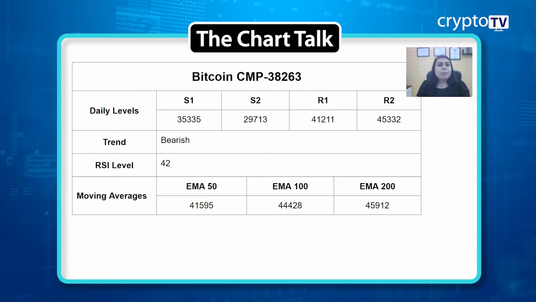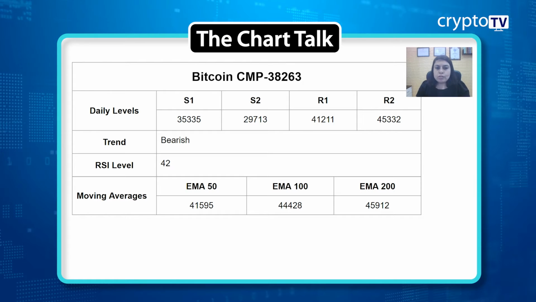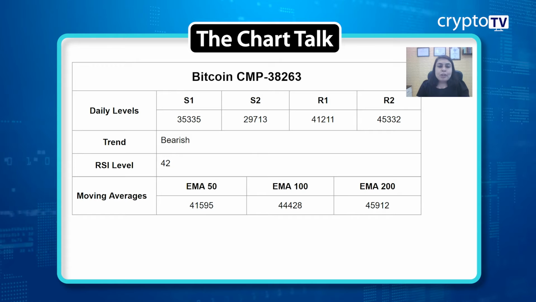Today the price is trading near the previous close only. If you look at the overall trend, we are still in a downtrend, a bearish trend. Because of yesterday's rise in price, the RSI is slightly going towards the upside, currently standing at 42.